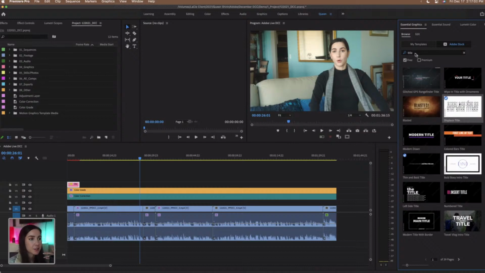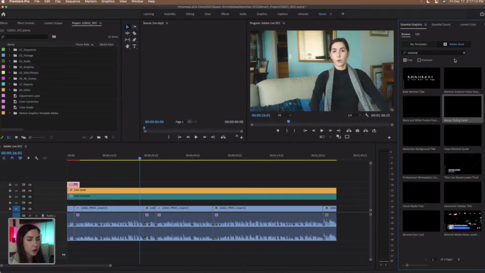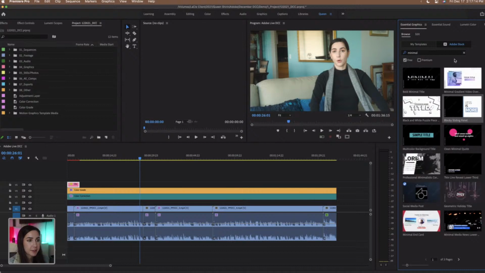Now, something else that you could do is type in keywords. So let's say you're looking for a minimal style. You could type in minimal, and now it'll show you all these different graphics that have a minimal aesthetic.